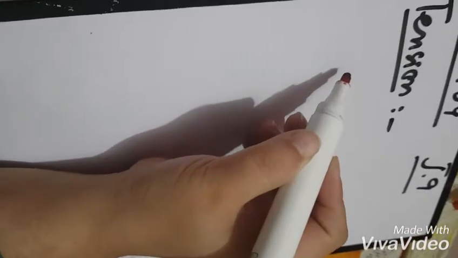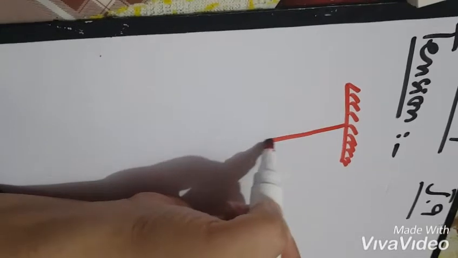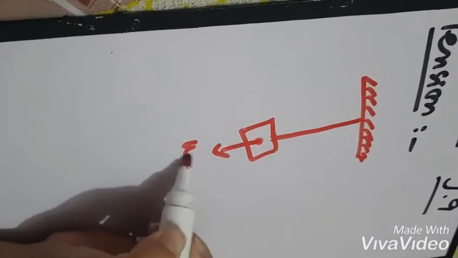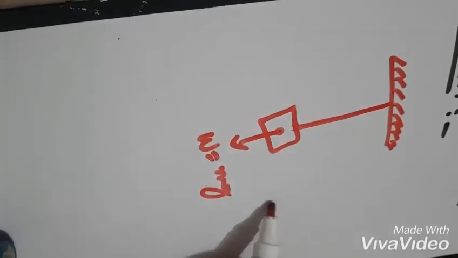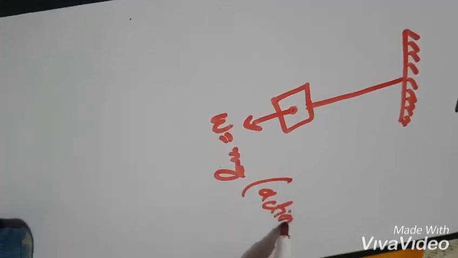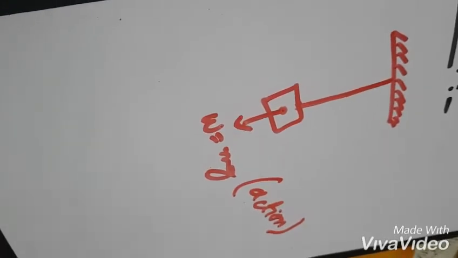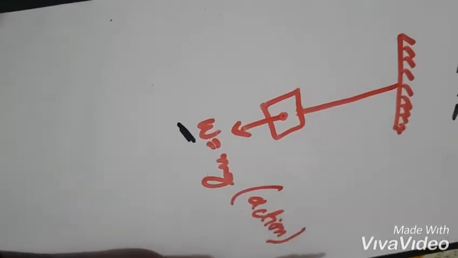For example, if we hang a mass with the help of a rope, this is a mass having weight W equals mg directed in the downward direction. In terms of Newton's third law of motion, this is the action, and there must be a reaction force against it. You already know that the force exerted in equal magnitude but opposite in direction to the other force is known as the action-reaction law. It is Newton's third law of motion.